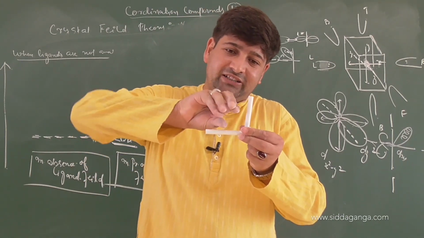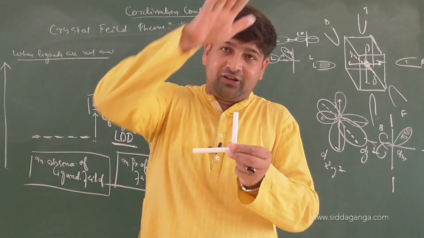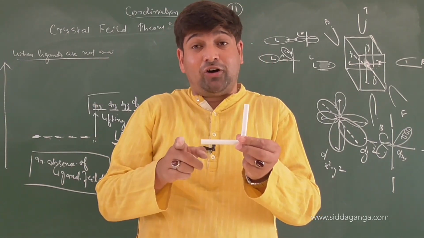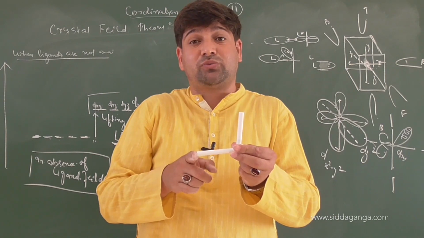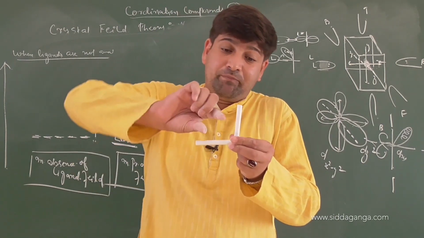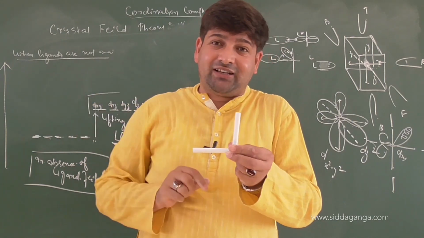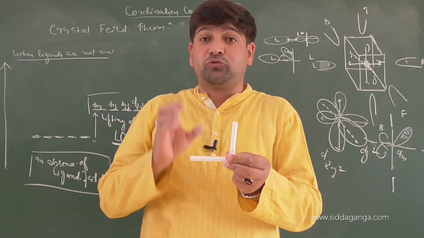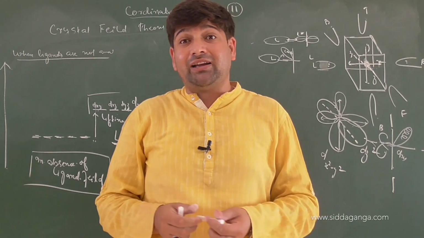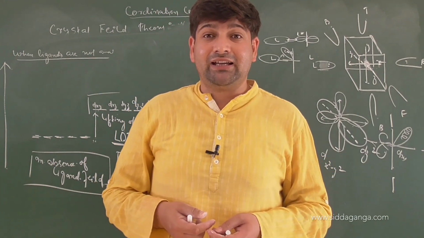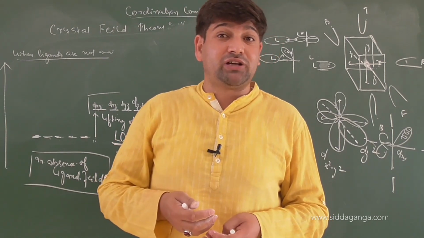But if the orbital is here and the ligand is coming in this direction, this will also be affected. But the effect on dx square minus y square will be more compared to the impact on dxy. As a result, the energy of those orbitals which are in between the axes will be less compared to the orbitals which are on the axes.